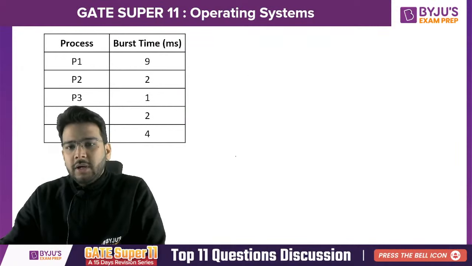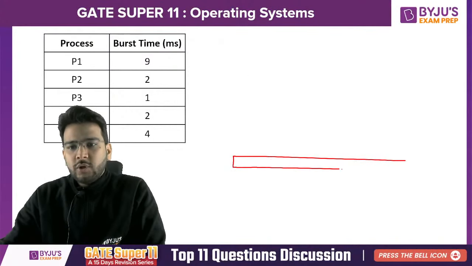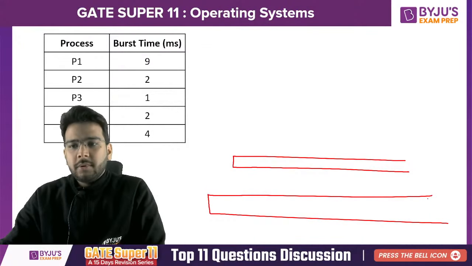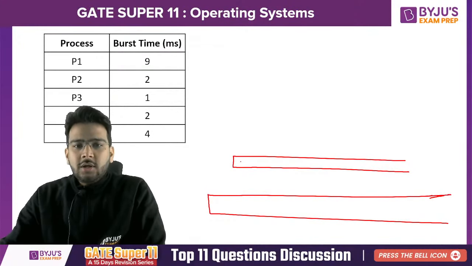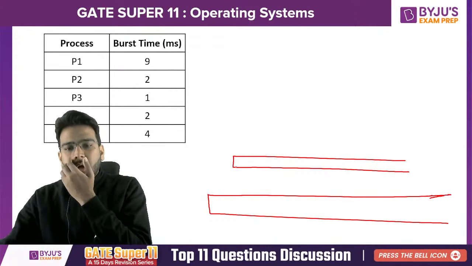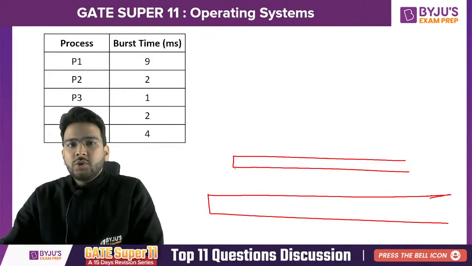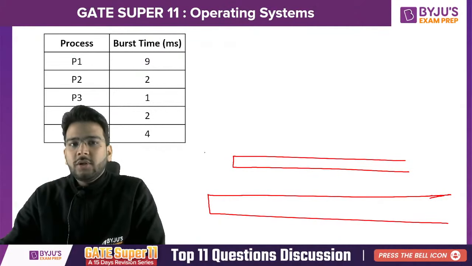So we are going to maintain the queue, because in round robin we use a queue, and here we are going to make the chart for the scheduling purpose, right? As you know in the question, all the processes have arrived at 0. So we are going to follow the order just as it is given: P1, then P2, then P3, then P4, and then P5.